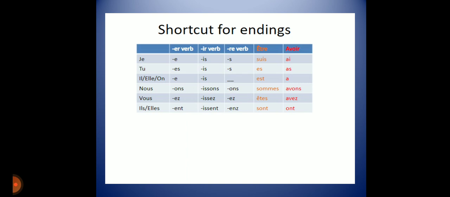These are the subjects, and here is some conjugation of the verb groups: ER verbs, IR verbs and RE verbs. Être and avoir we already discussed in the last class. They are the main basic verbs in sentence making, être and avoir. Thank you.